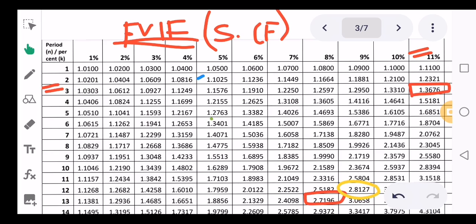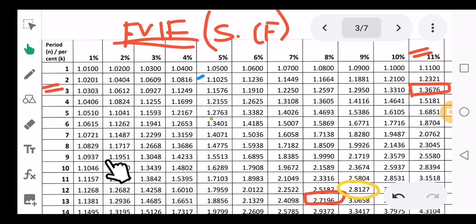If they say 5%, go to this particular 5% column, and then you just check the years. If they're saying 3 years, the value of 1 rupee after 3 years at 5% will be 1.1576. Let's take 2%: go to this column, then you see the number of years. Number of years is 9. Then come down.